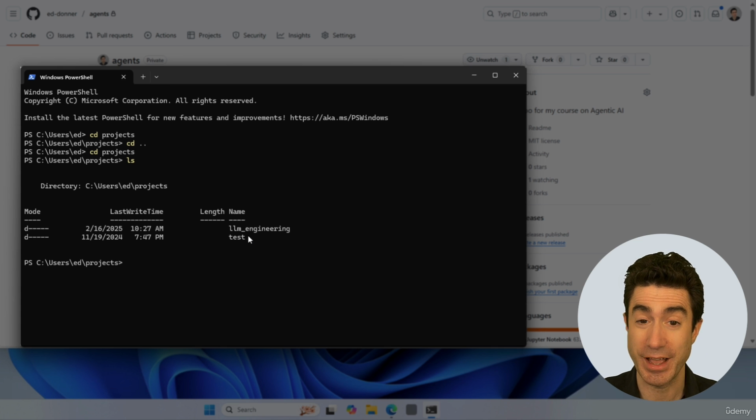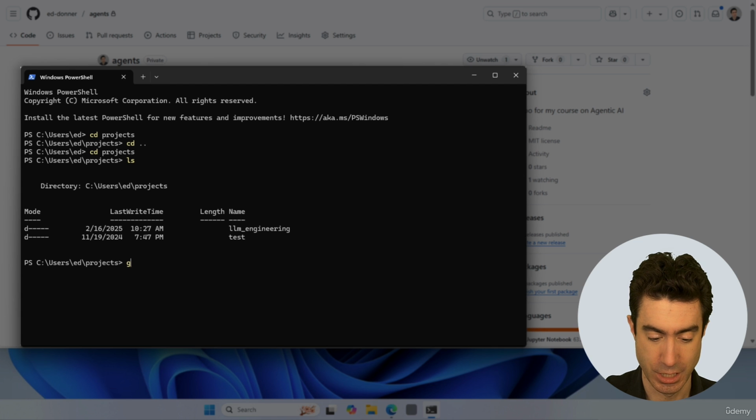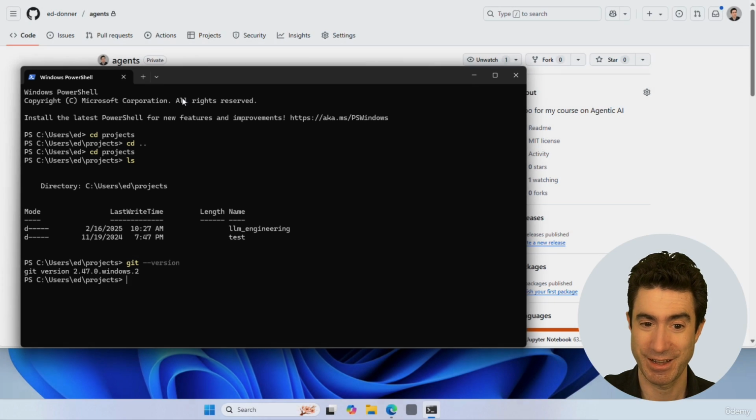First, we need to check that we have Git installed. Git for code management. And you can do that by typing git --version. And we'll see that I do indeed have Git installed.